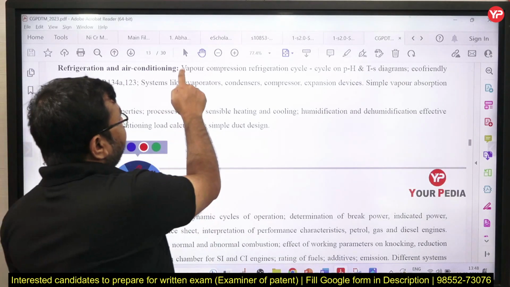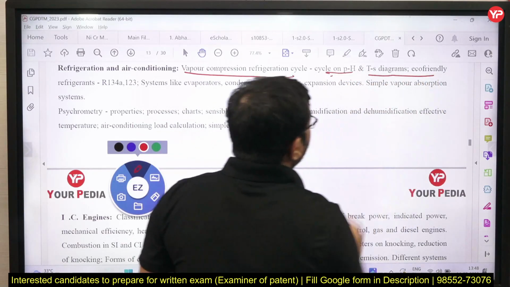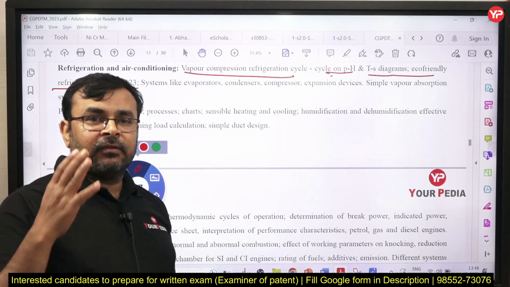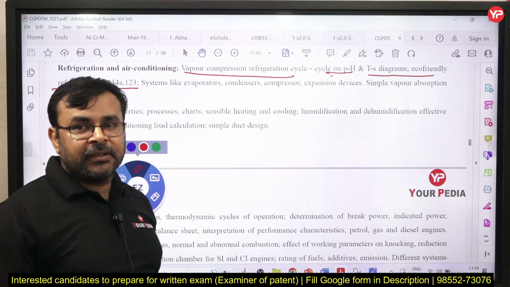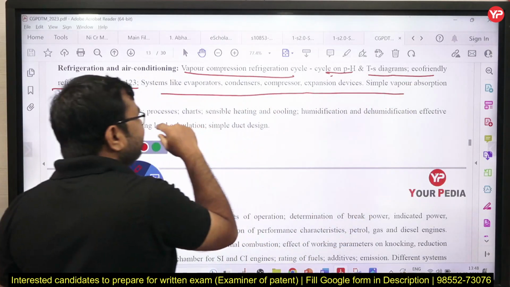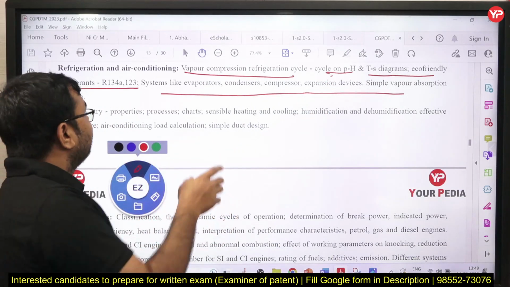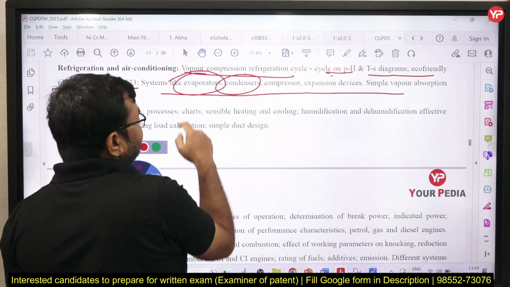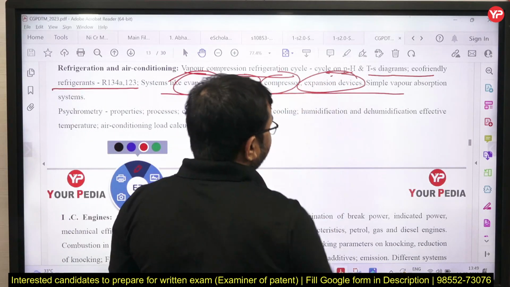So the vapor compression refrigeration cycle, in which we also include the p-h and T-s diagrams, and eco-friendly refrigerants. So we need to study the types of refrigerants which are presently used, which are environment friendly, correct. And the evaporator, condenser, compressor. We also study details of the refrigeration parts, like what type of evaporators, what type of condenser, what type of compressor is used for different refrigeration systems, and similarly expansion devices.